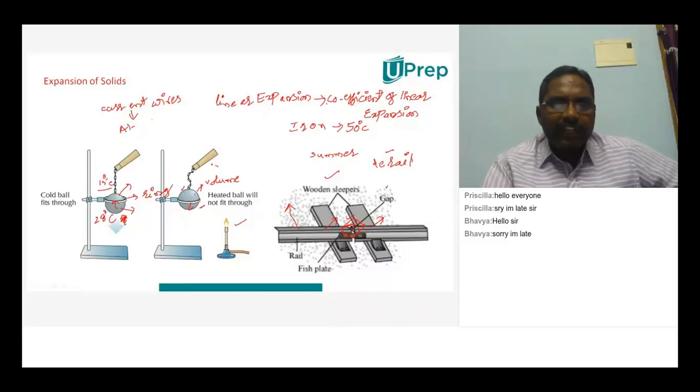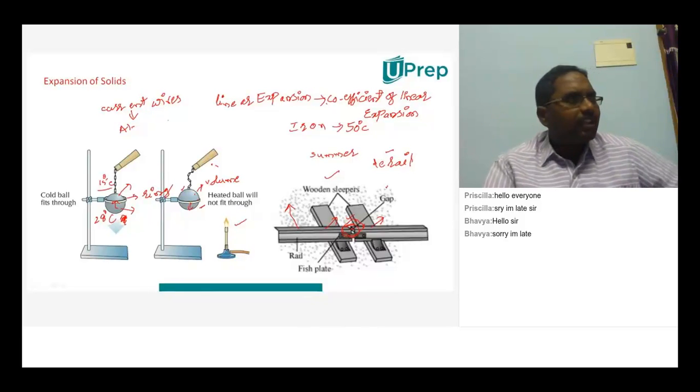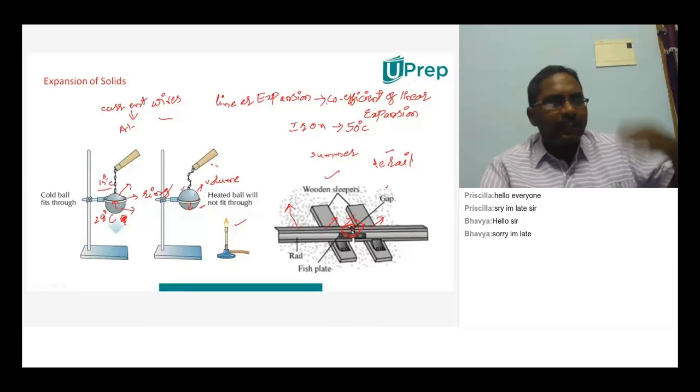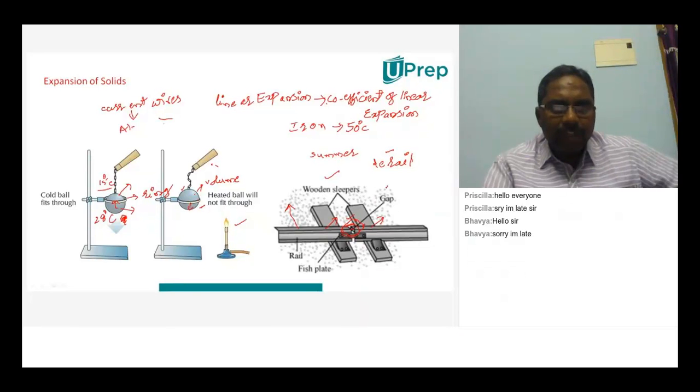And when they are laying down these current wires in the summer, means more temperature will be there or less temperature will be there? More temperature. More temperature. So as more temperature is there, already they are in an expansion mode actually. That means they are expanded in the summer. So that's why while laying down these current wires in the summer, suppose this is one pole and one more pole is there.